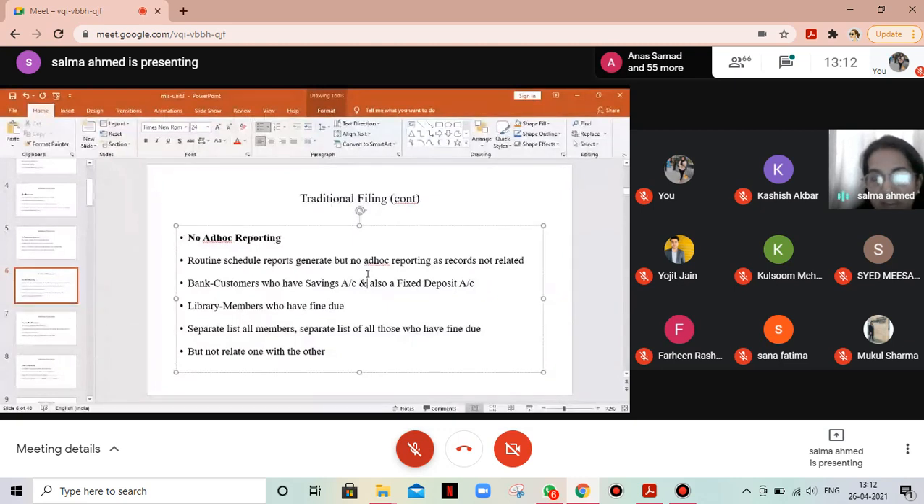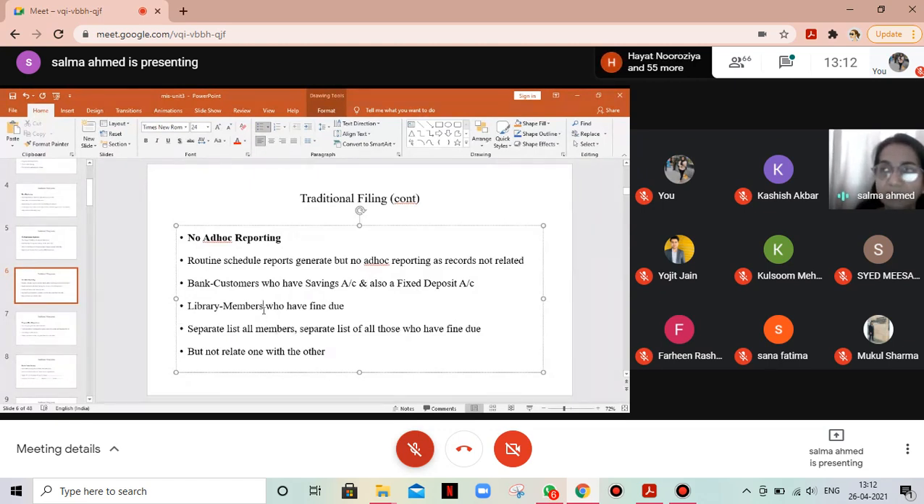But if it is a report which has to be generated by seeking information from different files, it will not be able to do so. So routine schedule reports can be generated, but no ad hoc reporting can be done as records are not related. In a bank, customers who have a savings account and who are also operating a fixed deposit account and a loan account, say a vehicle loan account, it will not be able to answer such ad hoc queries. Now take the case of a library, where you students are all members.